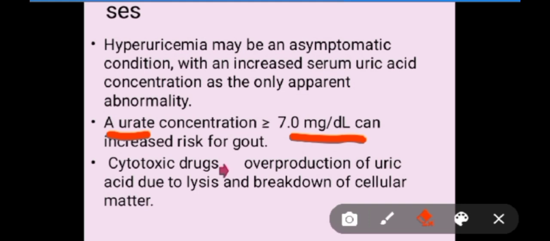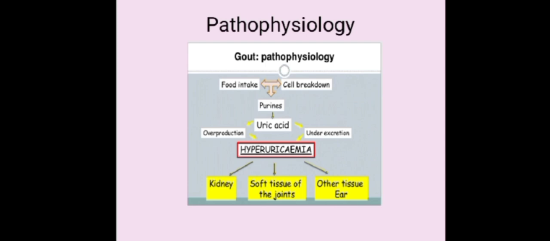What is the pathology? We will discuss it in the next slide. It's very interesting, you must see the next slide. What is the pathophysiology of gout? Whenever food is taken into the body, what happens? The cells break down the food and convert it into energy, and into purines, and purines form uric acid because uric acid is a byproduct of purines. Whenever there are purines in the body, it results in the formation of uric acid.